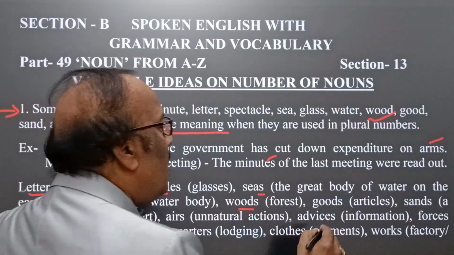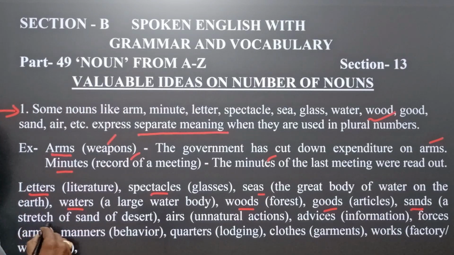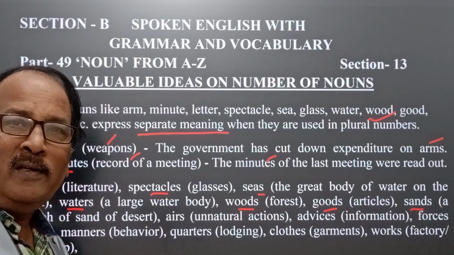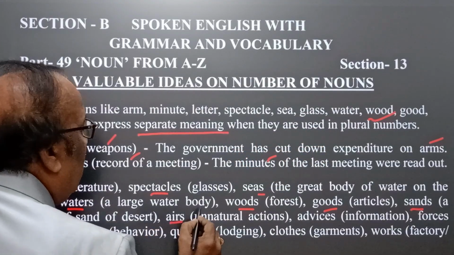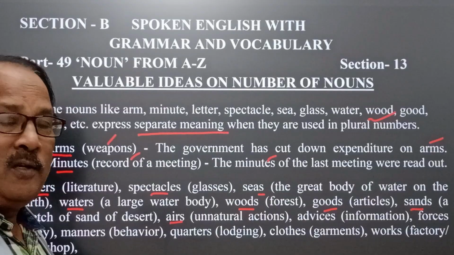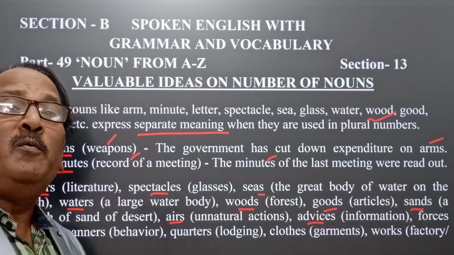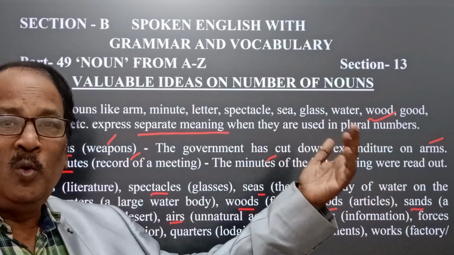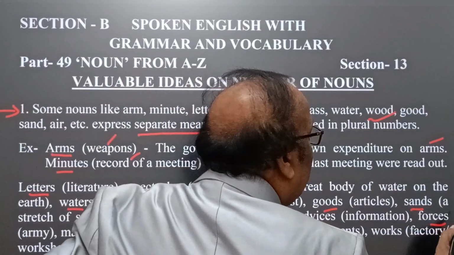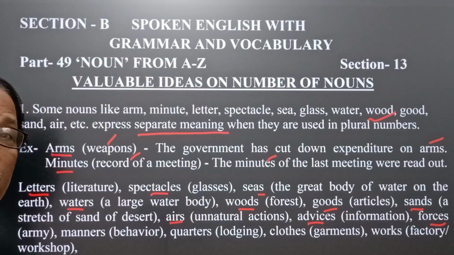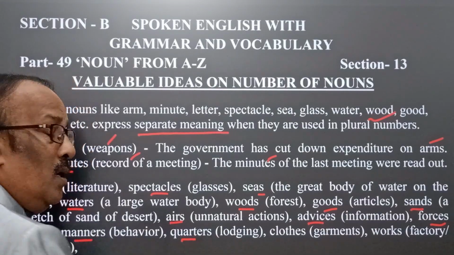Goods means articles. Sands means a stretch of sand, a vast area of sandy land. Airs means unnatural actions. Advice is usually an uncountable noun, but we can use it in plural form, meaning information. Similarly, forces means army. Manners means behavior. Quarters means lodging.